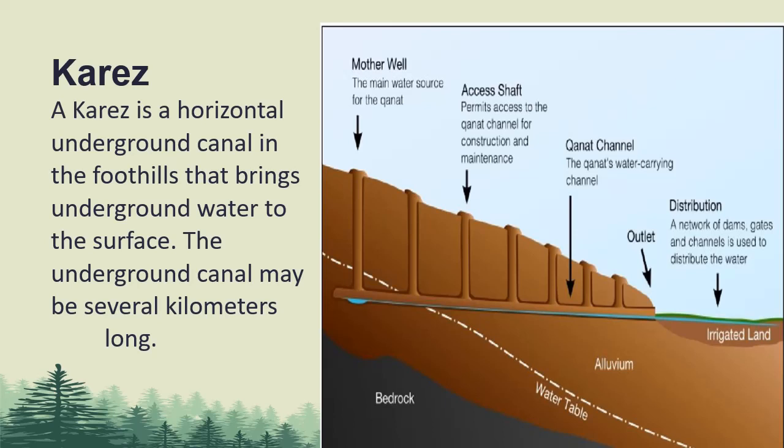Vertical shafts are also dug down to the canal so that it can be cleared and repaired to prevent any blockage in the flow of water. You know that this is an old system practiced only in Balochistan, where water is scarce and the evaporation rate is high. By building the canal underground, evaporation losses are minimized and water is used for cultivation.